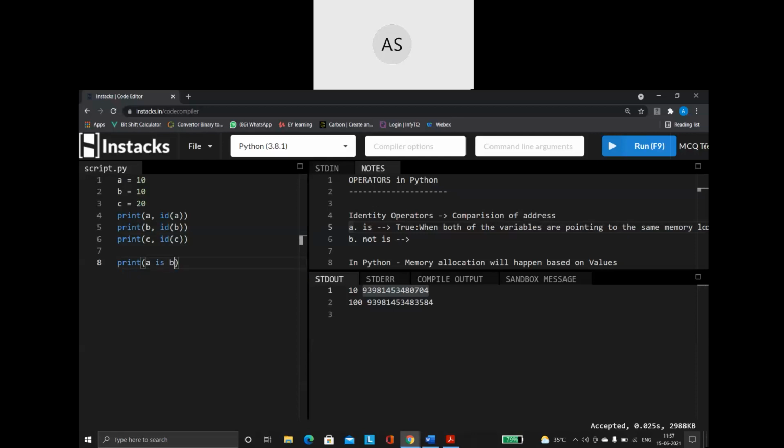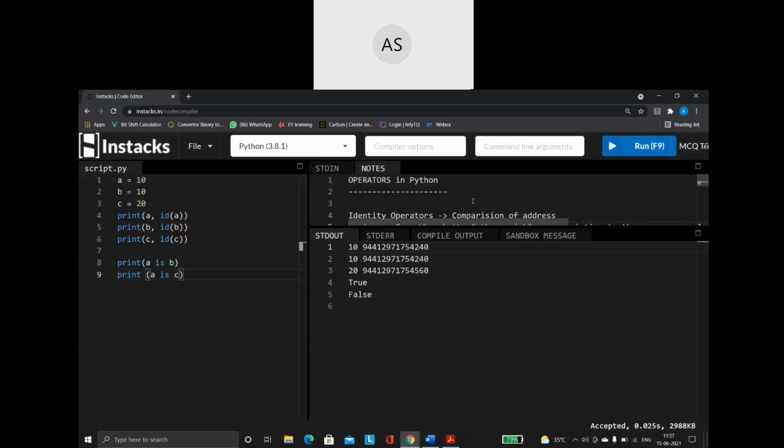What do you mean by this? You're going to check whether A and B are pointing to the same memory location, the same address or not. Same thing, I'm just going to say print A is C. Okay, so now let us run the program. Let us just execute the program.